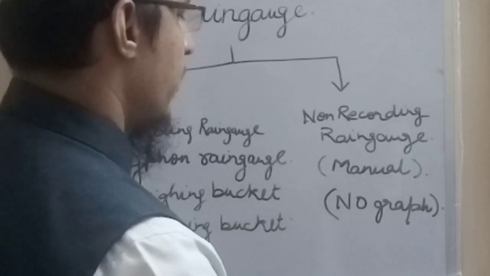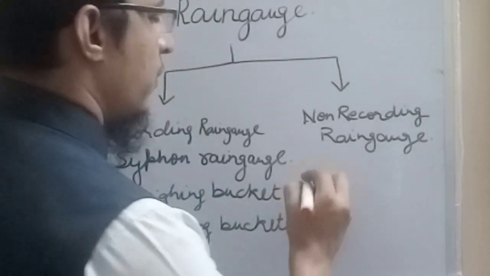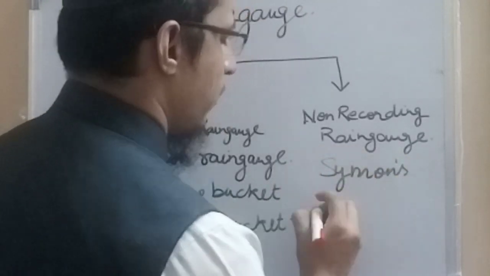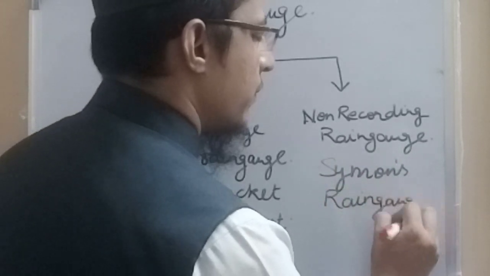For non-recording rain gauges, the Indian standard rain gauge is the Symons rain gauge, which is a non-recording rain gauge.